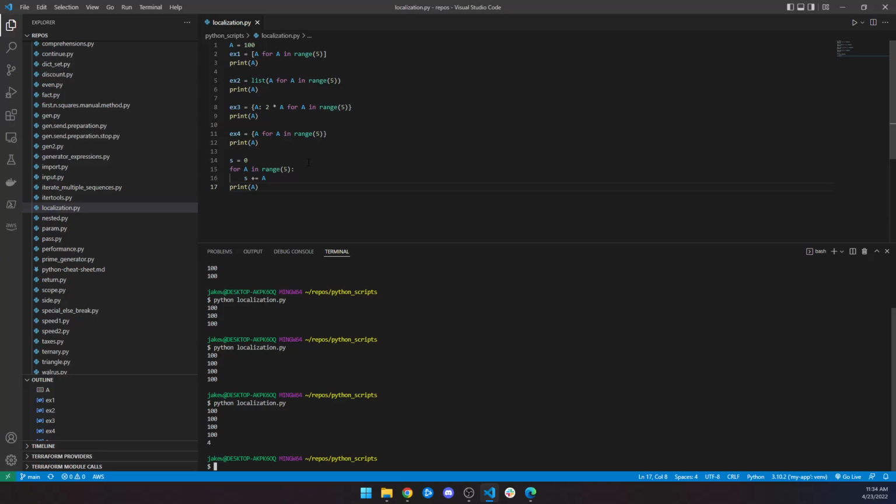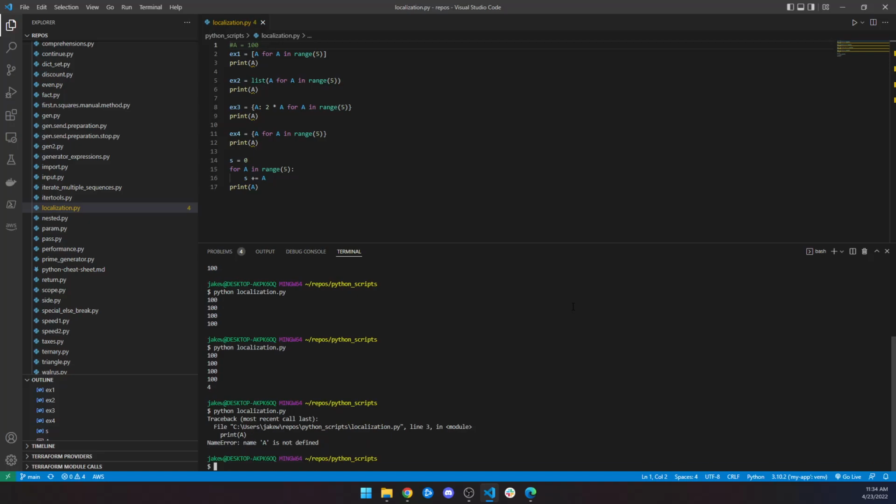So what happens if A wasn't there? What do you think would happen? Let's comment it out and see what happens. Comment it out. And then, boop, name error, A is not defined. So this code would work in the same way with any other type of comprehension or generator expression after you run the first line. A is not defined in the global namespace though, so the for loop behaves differently.